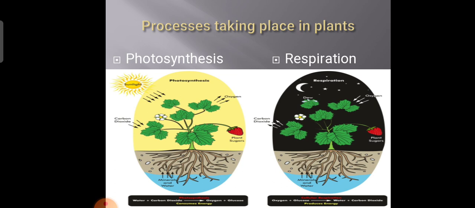If this process will not take place, the oxygen will not be released. So only the respiration process will be taking place. Means they will also be using oxygen and they will release carbon dioxide. If they release carbon dioxide, means the amount of carbon dioxide is more around it. So we will feel suffocated, and so we should not sleep under a tree.